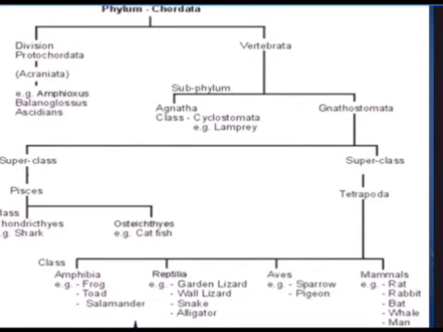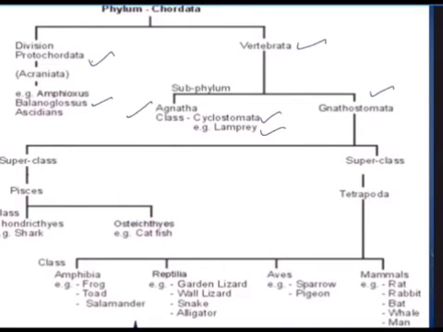Let's see the chart. At the top, phylum Chordata. It's divided into two, Protochordata and Vertebrata. And in this, just now we talked about Hemichordata, that is Balanoglossus. Then Vertebrata is divided into two subphyla. Agnatha, where gnatha means jaw, so absence of jaw, jawless animals, like Cyclostomata. Lamprey is the example. So under class Cyclostomata, you must remember the animal called lamprey.